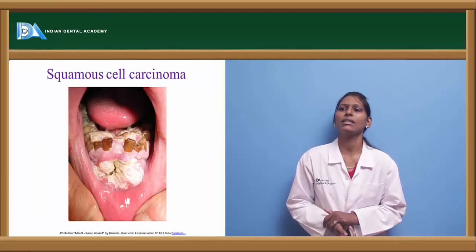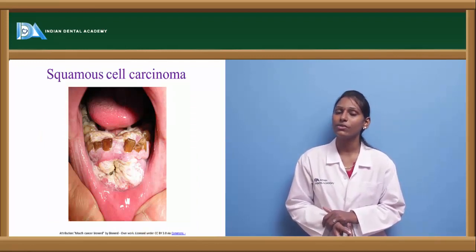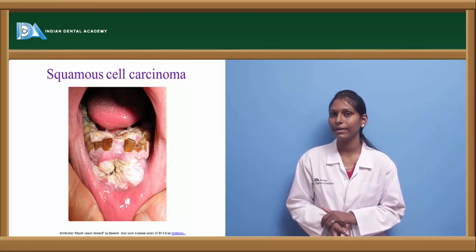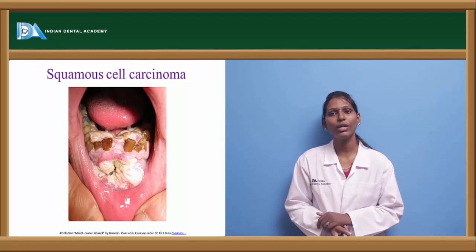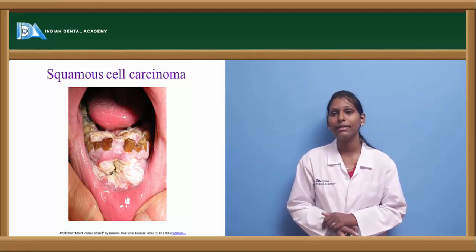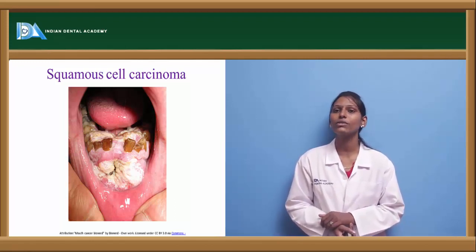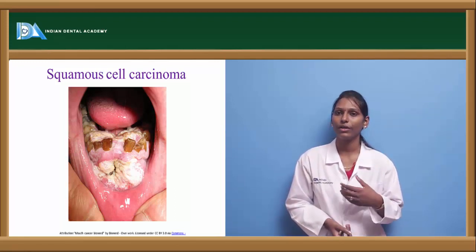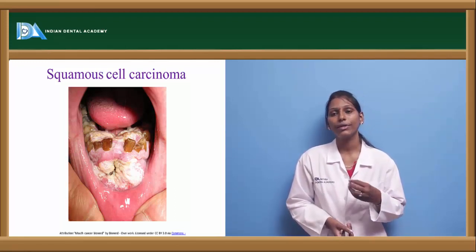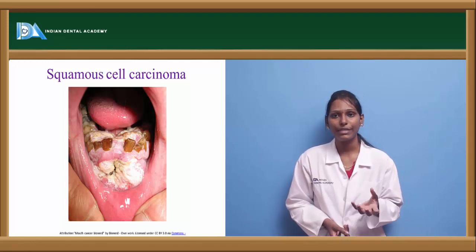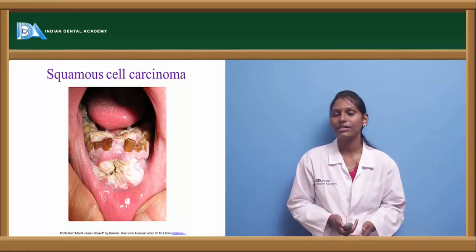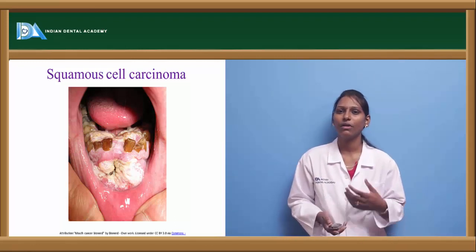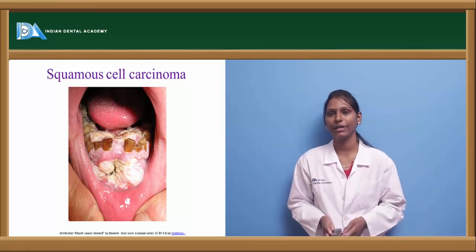And next is squamous cell carcinoma. This is squamous cell carcinoma of the gingiva associated with alveolar mucosa or underlying bone. It is one of the most common kinds of oral cancer that has been recently seen. In this condition, because of the infiltrate or neoangiogenesis or cellular hyperplasia, there will be enlargement of the gingiva. It is usually localized, and it is a potentially fatal kind of condition.